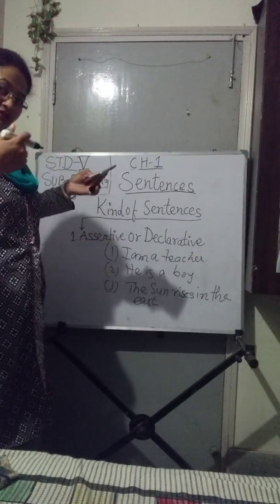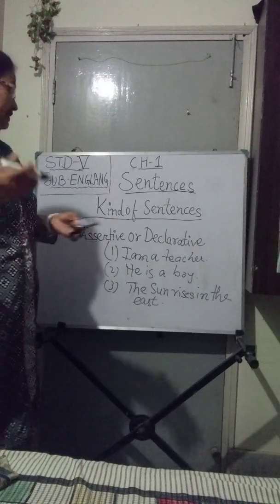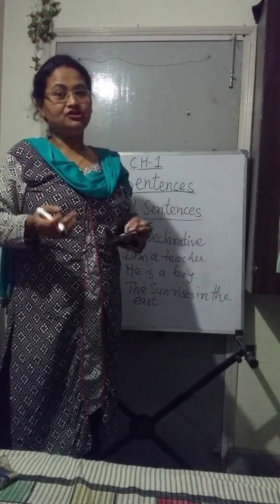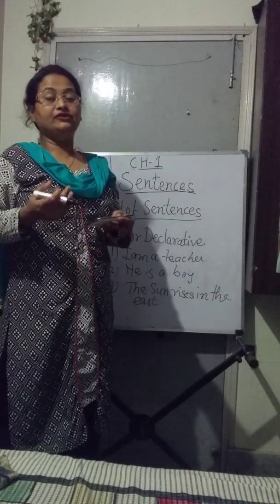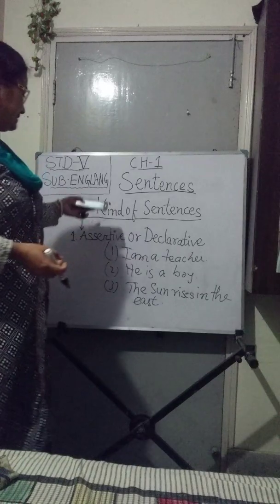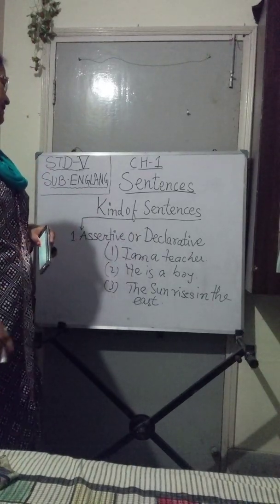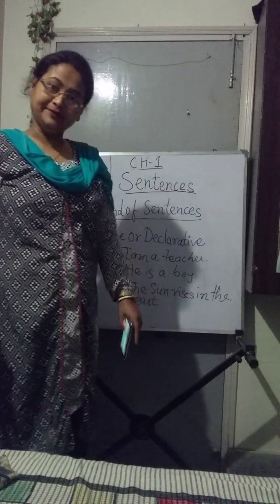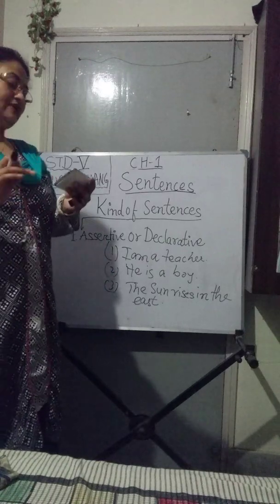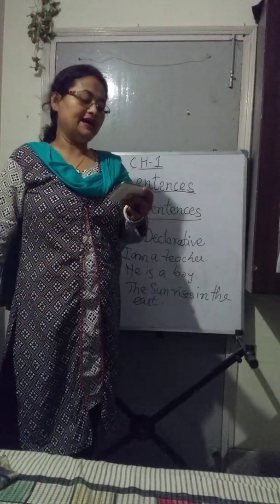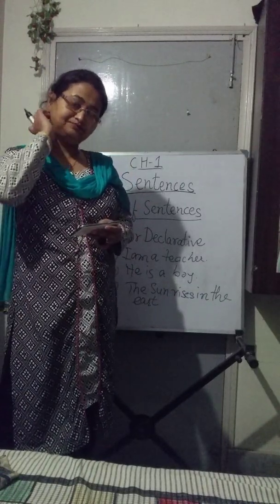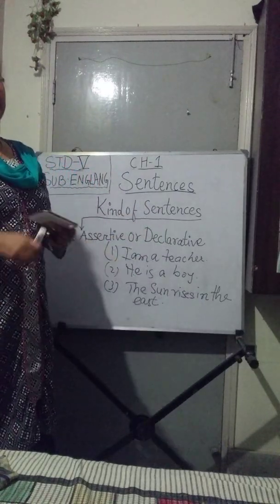Again, it depends on the mood of the sentence. When I go to the different kinds of sentences, I'll tell you there are different punctuation marks, which we put at the end of each kind of sentence. Here, as it is an assertive or declarative sentence, I'm giving a full stop. Clear? Assertive sentence, in the book you underline: a sentence that makes a statement or declares something is an assertive sentence. And the examples I have already given you.